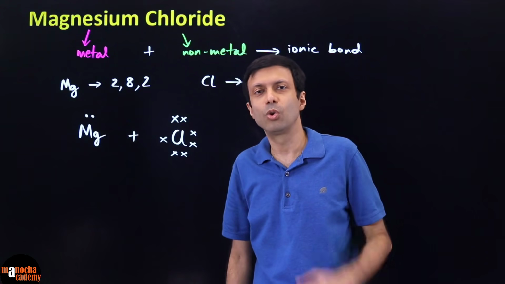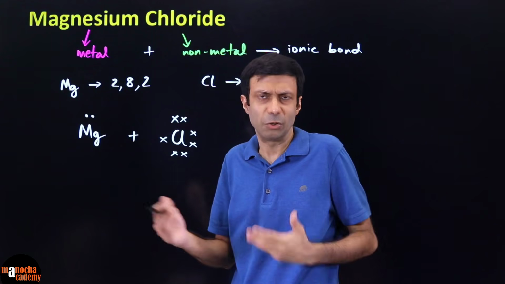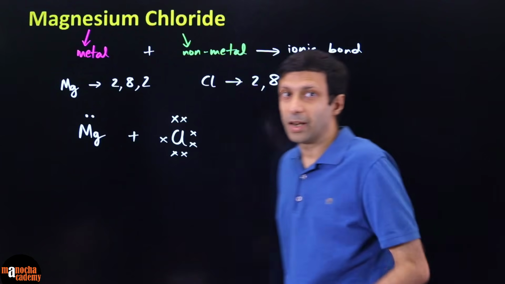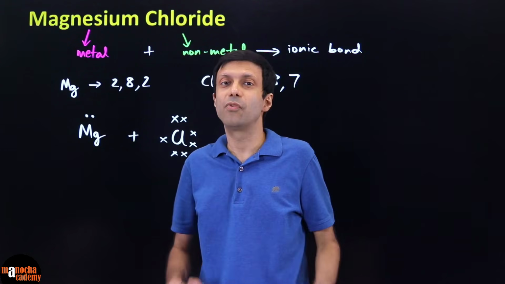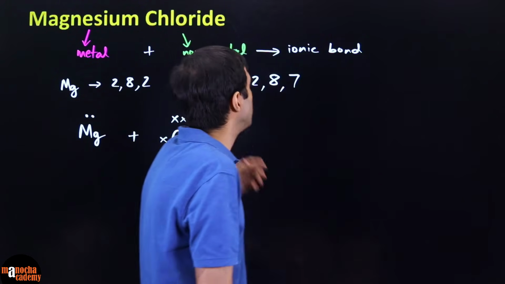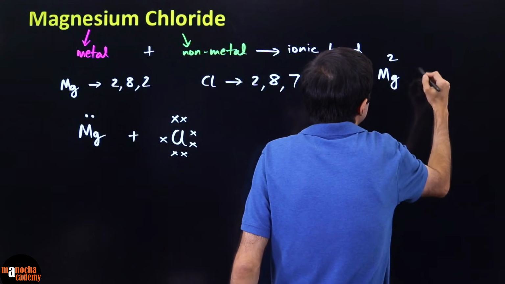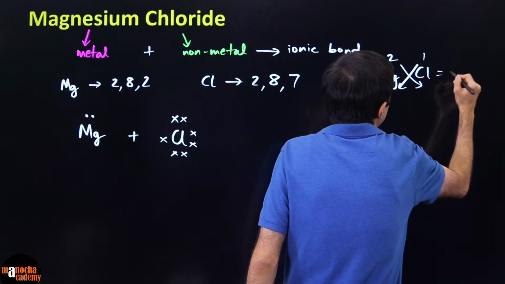Magnesium wants to give 2, chlorine wants only 1 electron. So how will they form the bond? Otherwise there's going to be a fight here. So what is the solution? Another nice James Bond trick is, before you draw the diagram, first think what is the formula of the compound. Magnesium has valency 2, chlorine has valency 1. So if you do the crisscross, we get